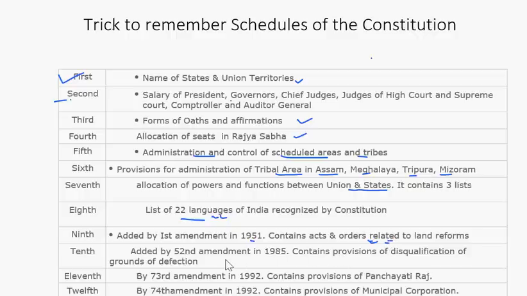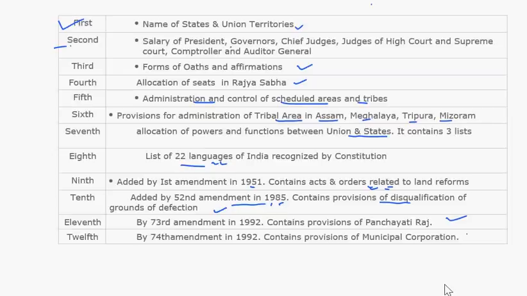Then the 10th schedule was added by the 52nd amendment in 1985. It contains provisions of disqualification on the grounds of defection. Then in the 11th schedule, there are provisions related to Panchayati Raj, and in the 12th schedule, there are provisions related to municipal corporation. So these were the 12 schedules of the Indian Constitution.